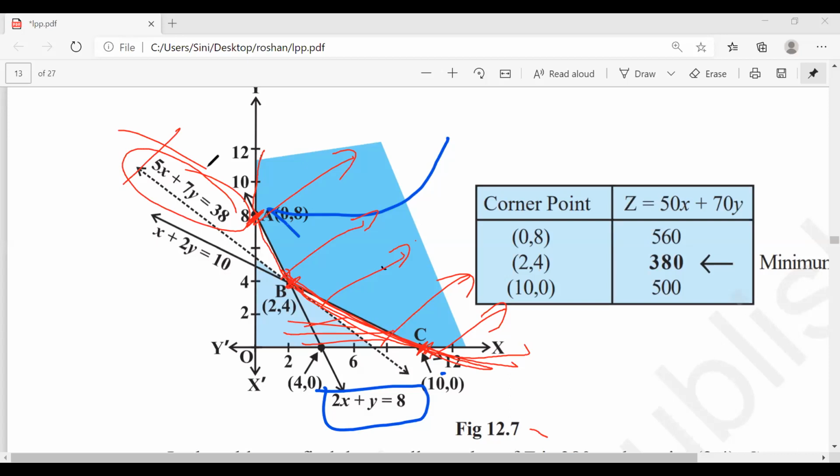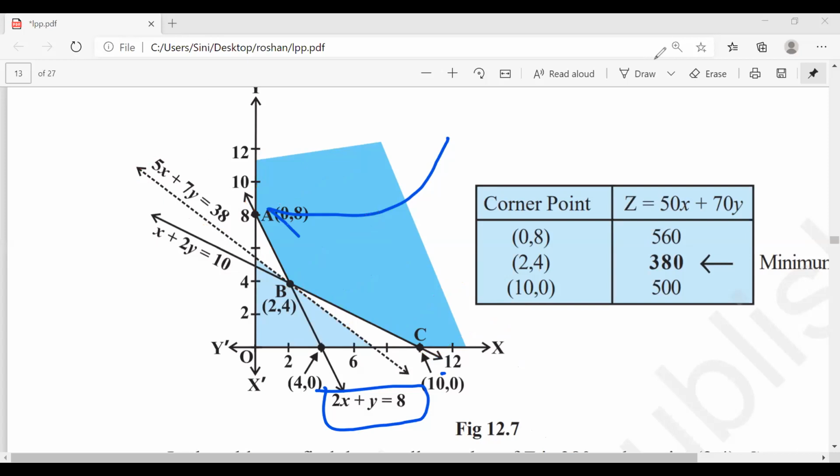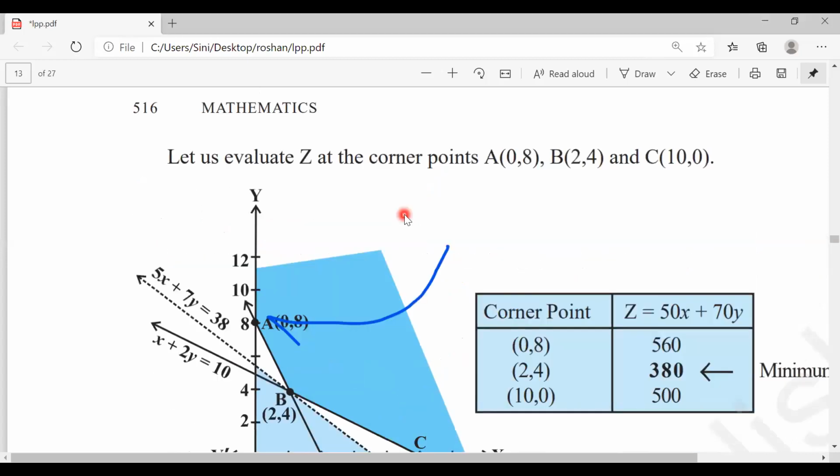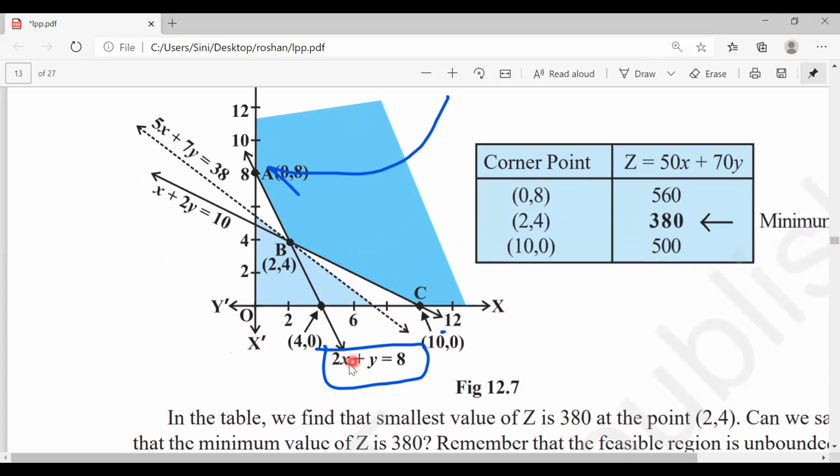So guys, one more time I'll explain the same thing. I want to be crystal clear to everyone on this particular question. 2x plus y is greater than or equal to 8. Correct? So for 2x plus y, I'll draw the line here. Fine. For the other one, what is the other one? I'll draw the line here.